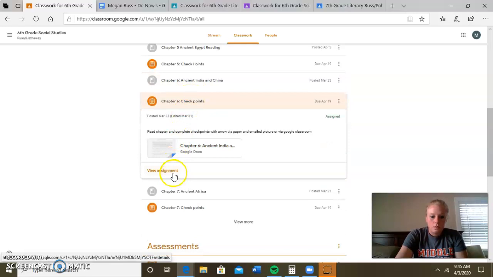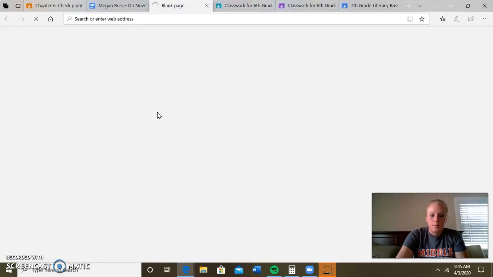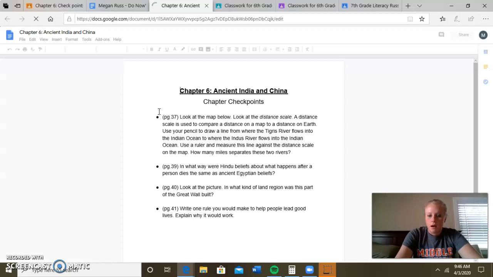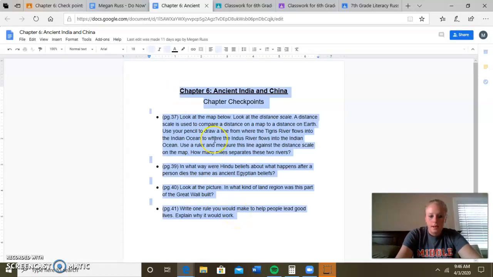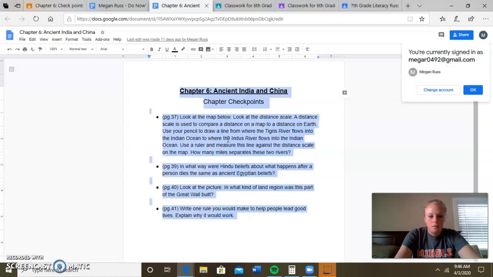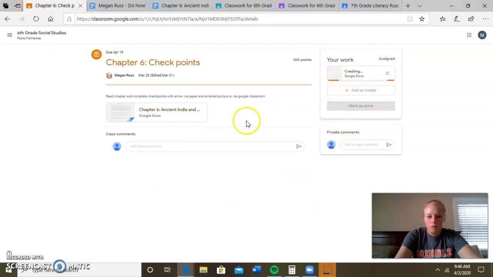Just to go over how to do the checkpoints again. This is your checkpoint page. You're going to click on the actual document. I know it's a lot of copying and pasting. I'm still working through the kinks just like you are. So we're going to copy, go back, go to create, document.